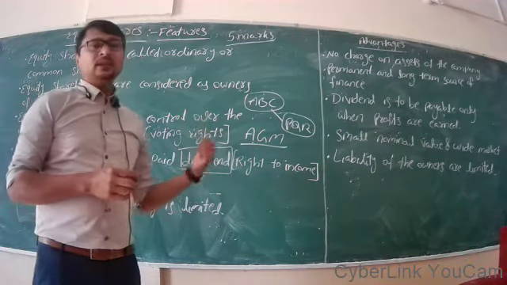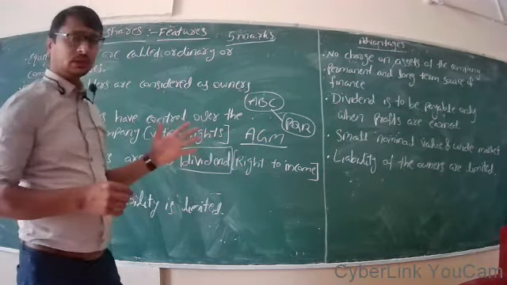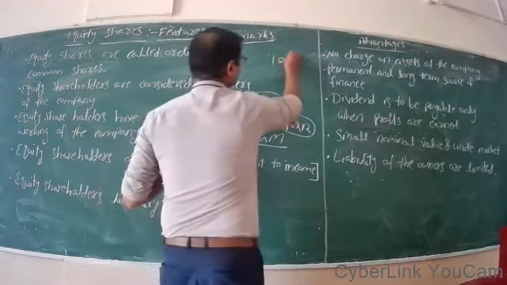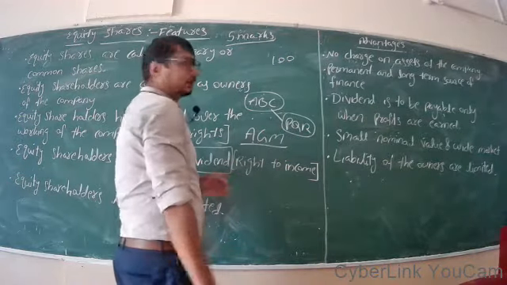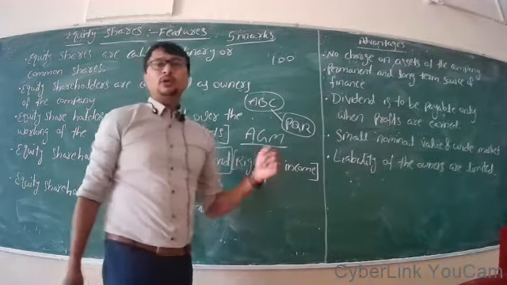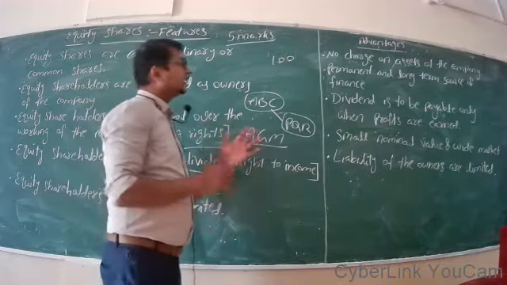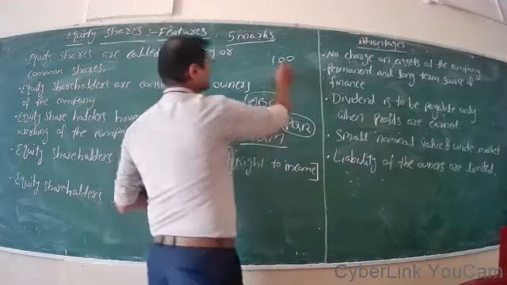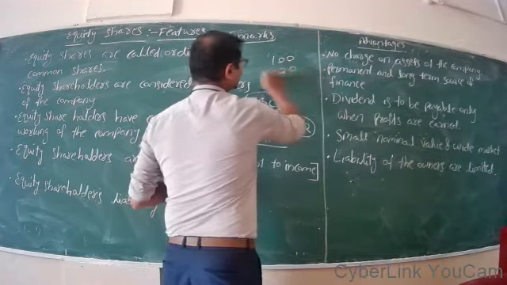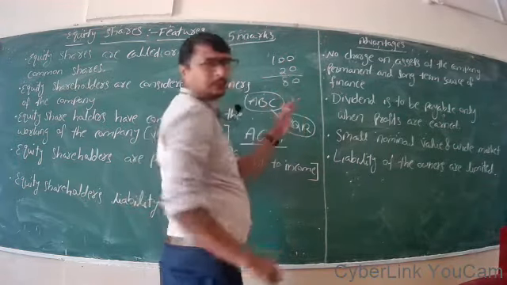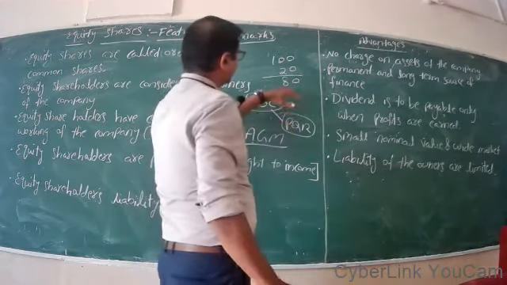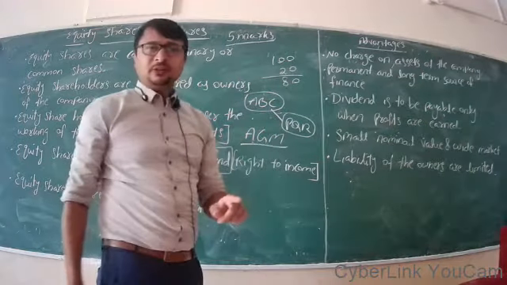So first of all, when the company earns a profit of 100 rupees, say for example, if the company has borrowed a loan from a bank, interest on the loan is paid first, say 20 rupees, and from the remaining 80 rupees of profit, they distribute dividend to the preference shareholders.